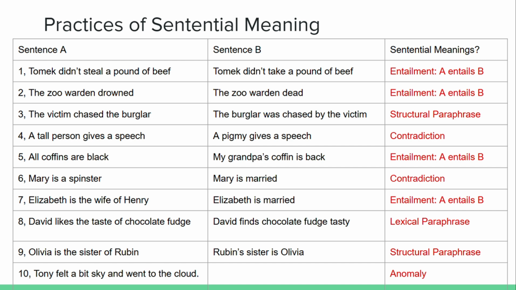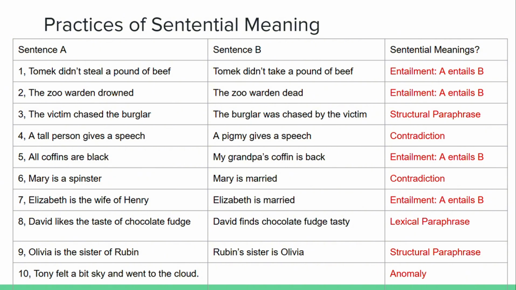Let's look at the eighth sentence. David likes the taste of chocolate fudge versus David finds chocolate fudge tasty. If we align it to the concept of lexical paraphrase, we can see that the word like is substituted by the word find.